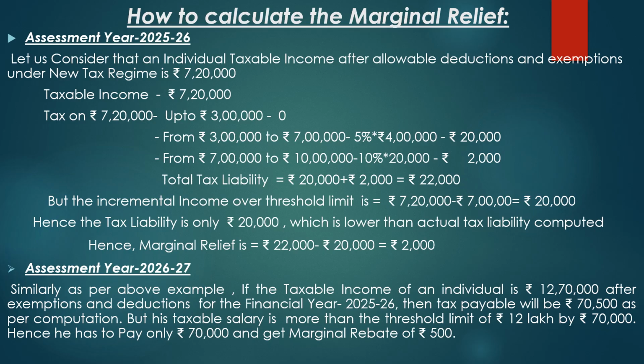For the assessment year 2026-27, similarly as for the above example, if the taxable income of an individual is 12,70,000 after all exemptions and deductions for the financial year 2025-26, then tax payable will be 70,500 as per computation, but his taxable income is more than the threshold limit of 12 lakhs by 70,000 only. Hence, he has to pay only 70,000 and get marginal relief of 500.